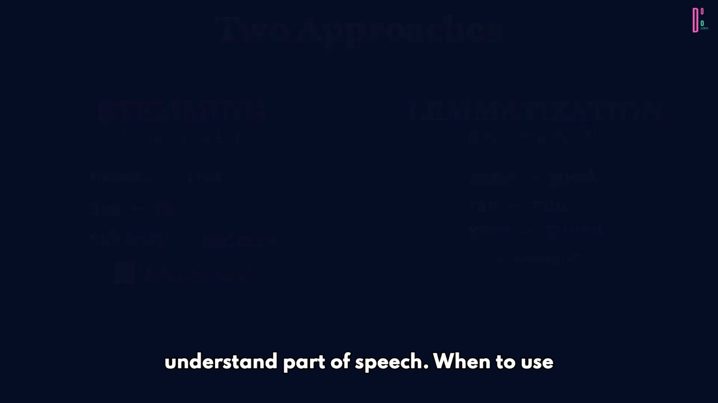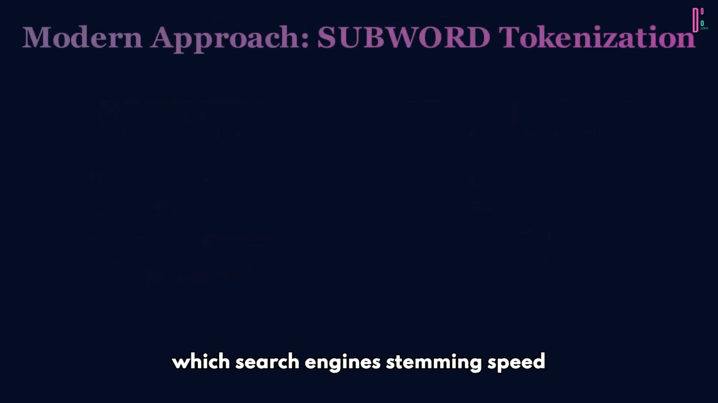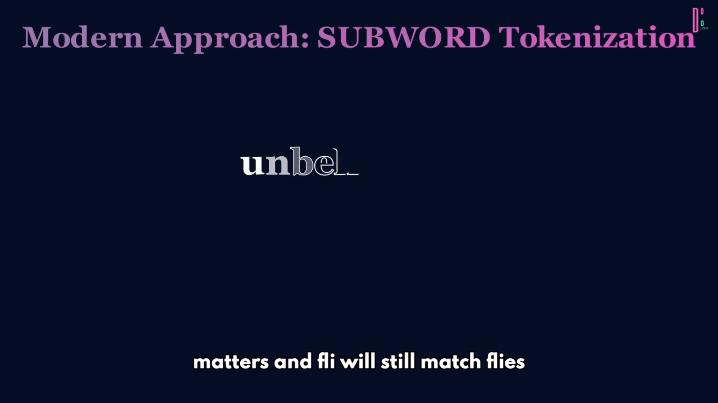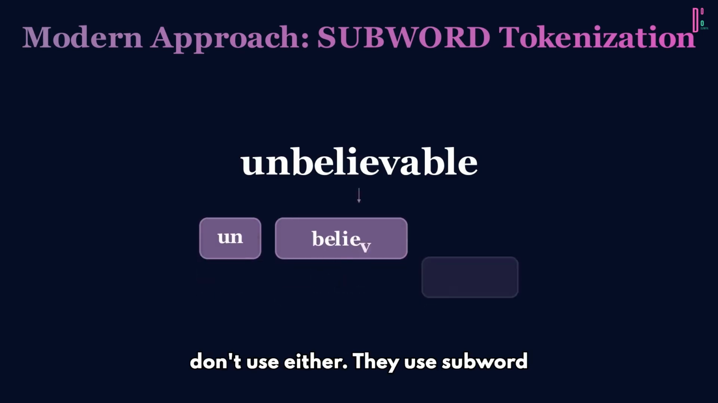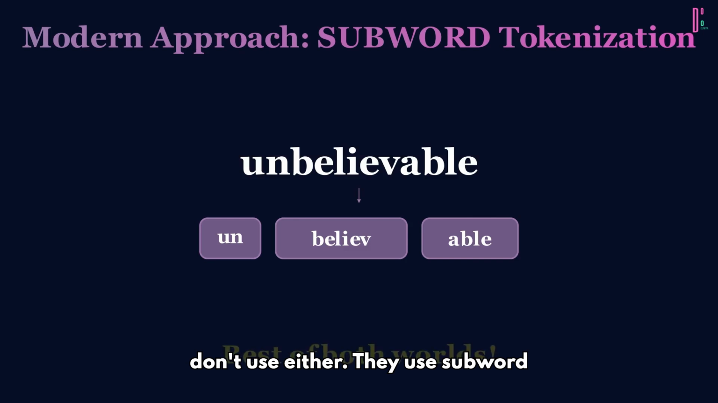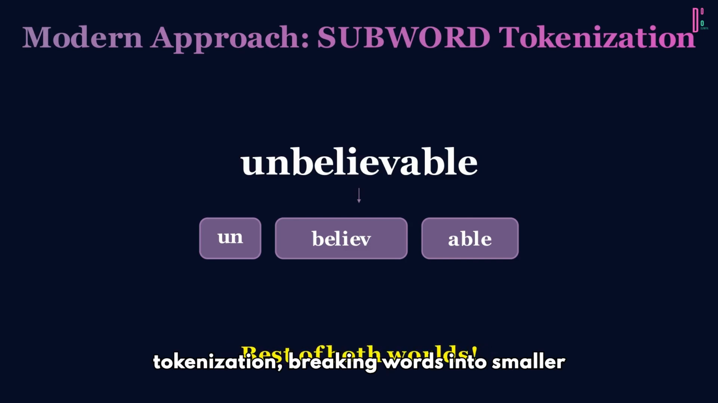When to use which? Search engines: stemming. Speed matters, and "fli" will still match "flies." Sentiment analysis? Lemmatization. You need actual words for accuracy. Here's the kicker: modern transformers like BERT don't use either. They use subword tokenization, breaking words into smaller pieces. "Unbelievable" becomes "un," "believ," "able." Best of both worlds.